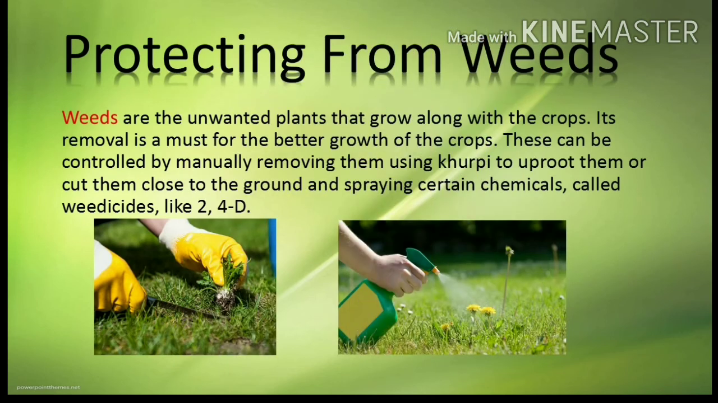Protecting from weeds. Weeds are the unwanted plants that grow along with the crop. Their removal is a must for the better growth of the crop. These can be controlled by manually removing them using a khurpi to uproot them or cut them close to the ground, and spraying certain chemicals called weedicides like 2,4-D.